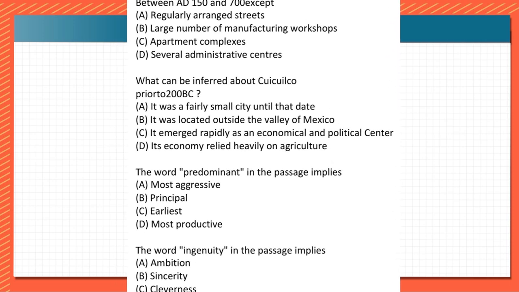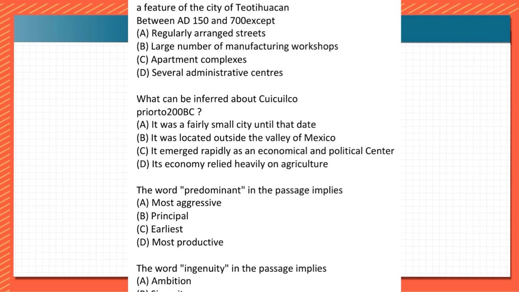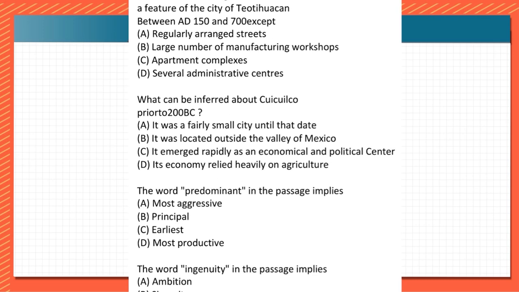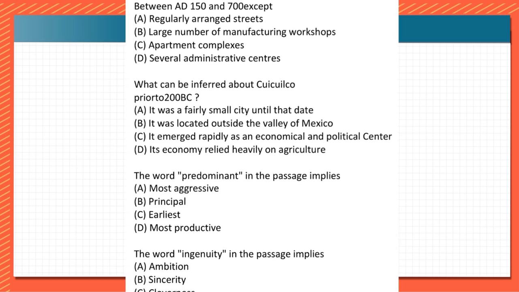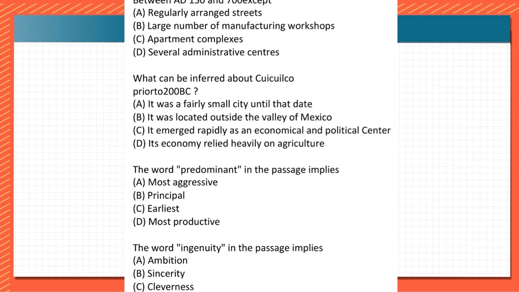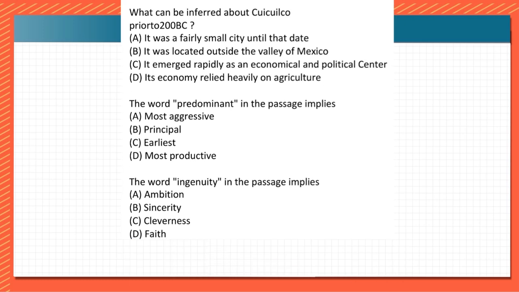Next question is: what can be inferred about Cuicuilco? Maybe my pronunciation is a little wrong, but I'm saying it as Cuicuilco, prior to 200 BC. What can we infer about this particular place? We'll read along with the passage.